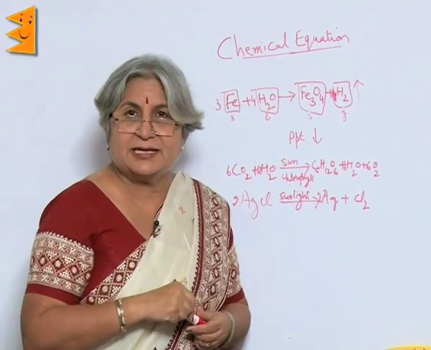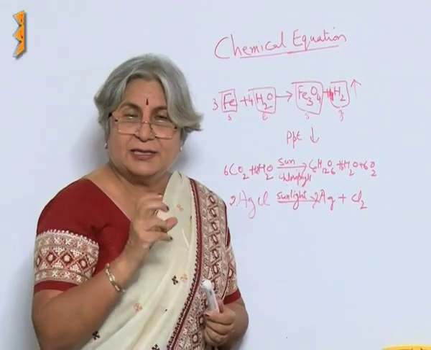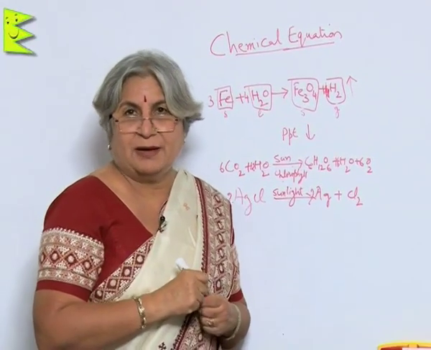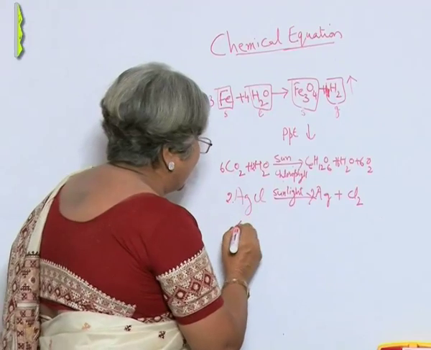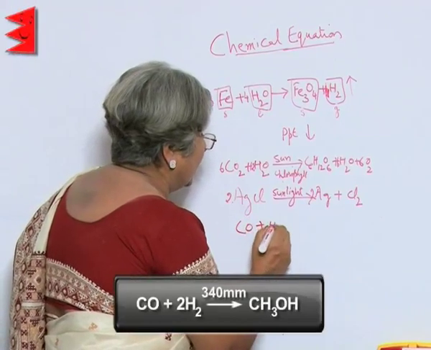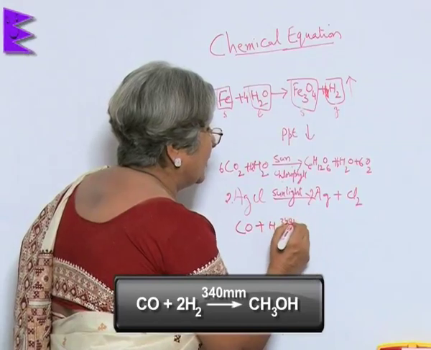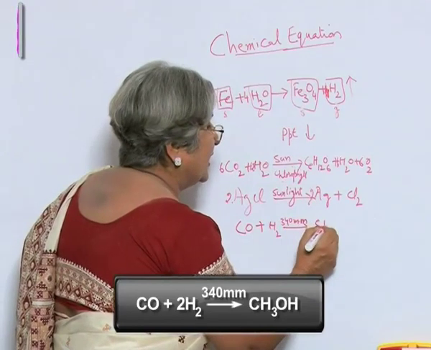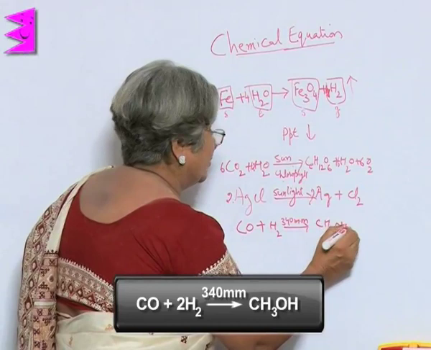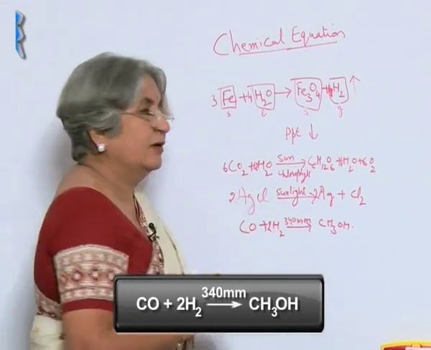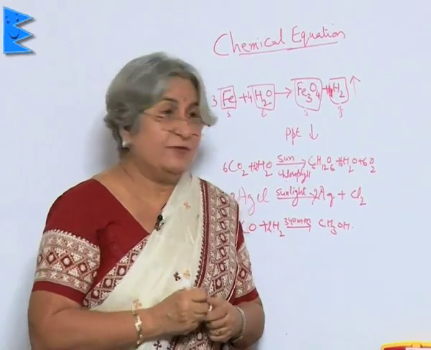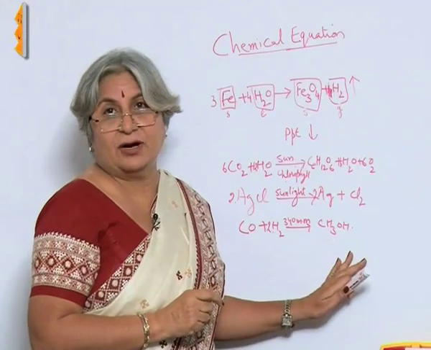But in some cases, what is required is the pressure. For example, when hydrogen combines with carbon monoxide at 340 mm pressure, what we get is CH3OH, methyl alcohol. But without pressure, this reaction will not take place.